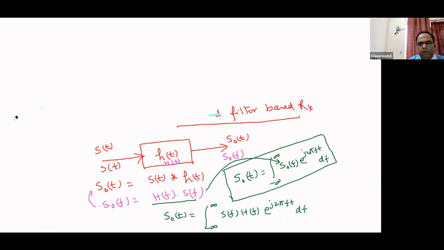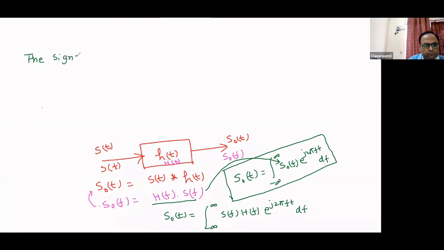To define the matched filter, ultimately we should represent the signal to noise power ratio. So if we want to calculate the signal power, before writing signal power, we should also sample it.